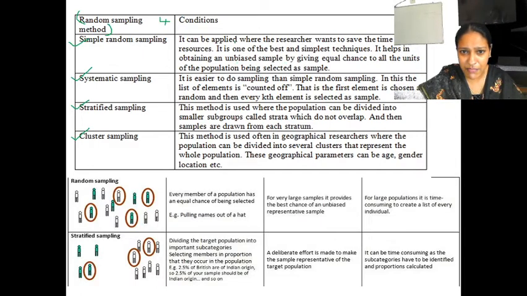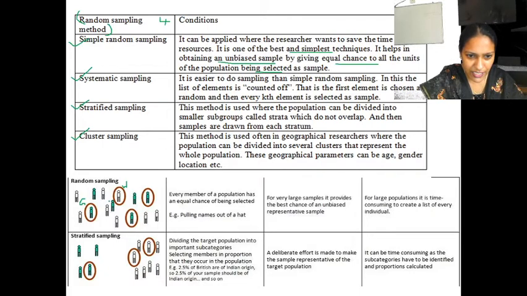Simple random sampling means what? This is a simple technique. You are picking a sample from the population in an unbiased manner. Unbiased means every individual has an equal chance of being selected. If this is a population, here you can see green men and white men.